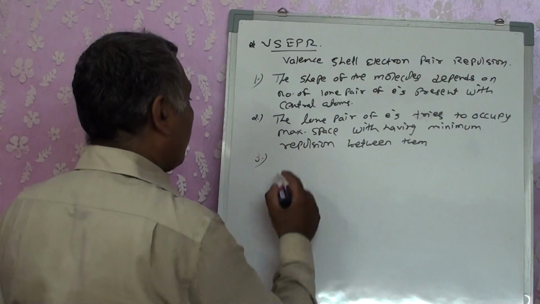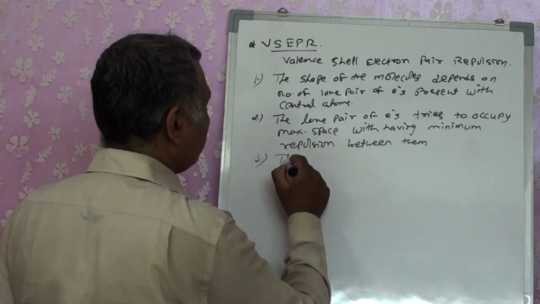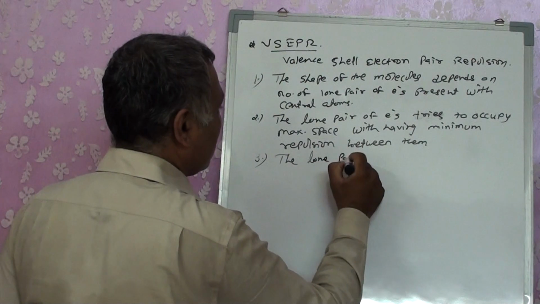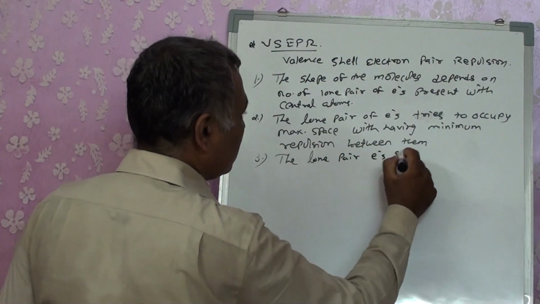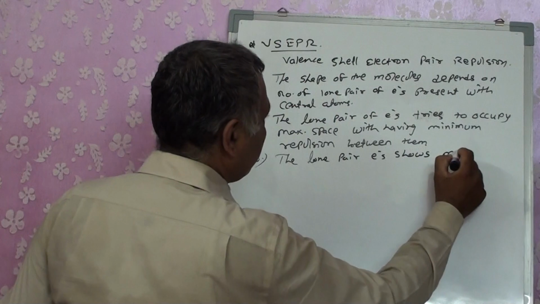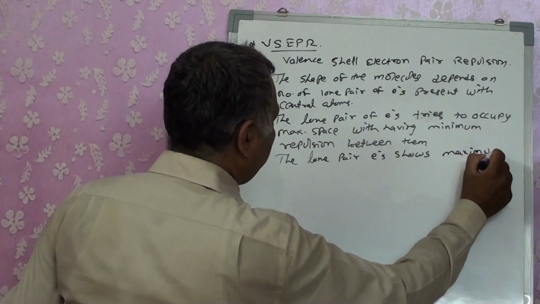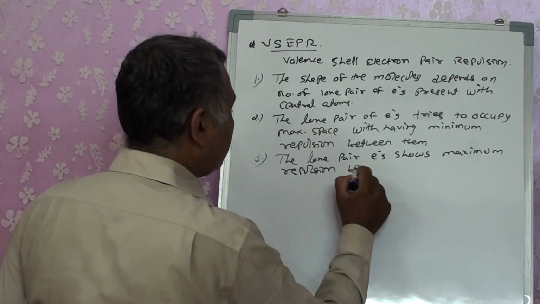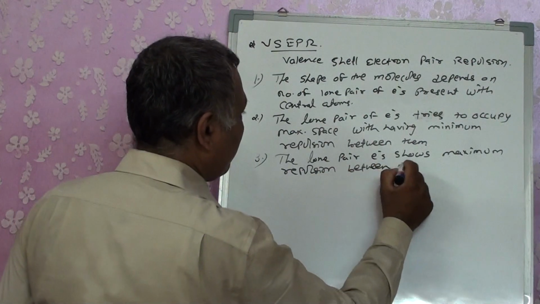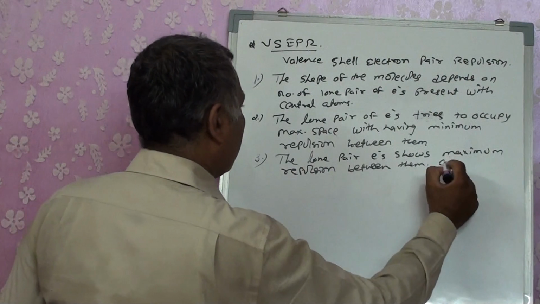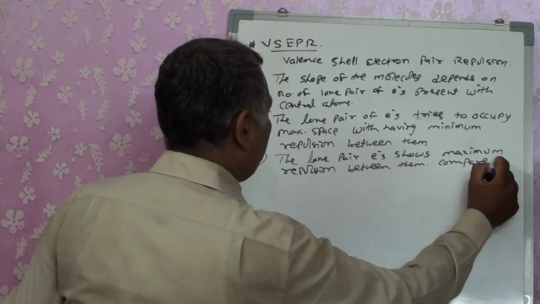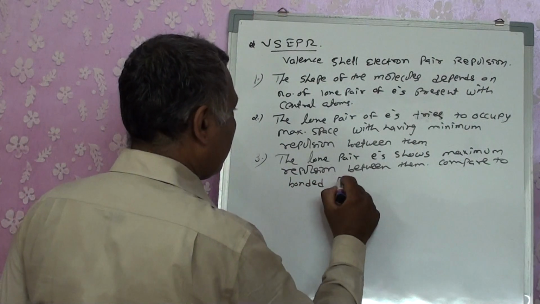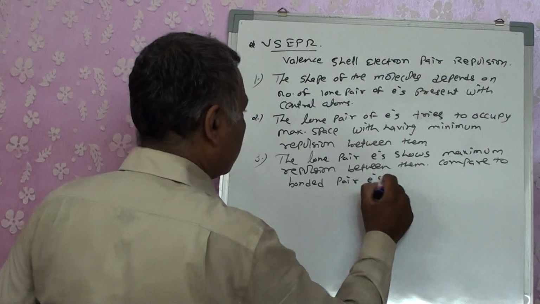The third factor, they told, is that lone pair electrons show maximum repulsion between them compared to bonded pair electrons.